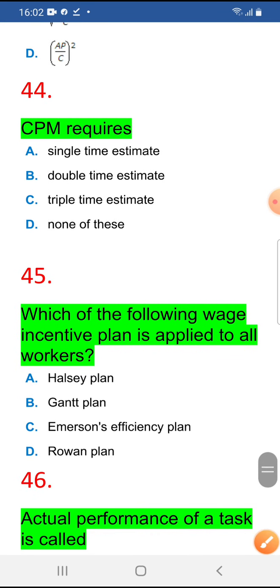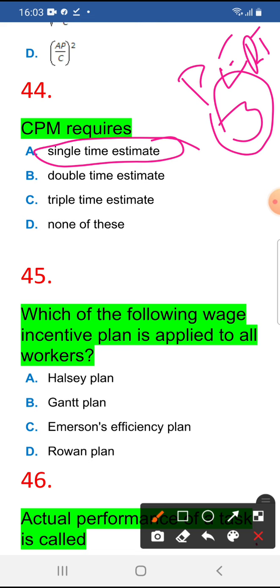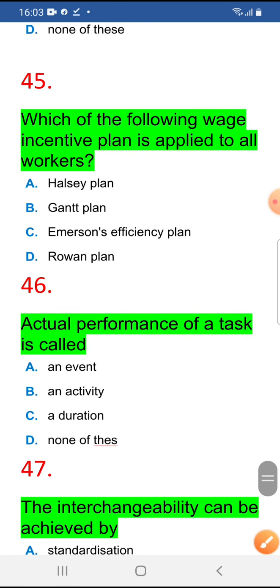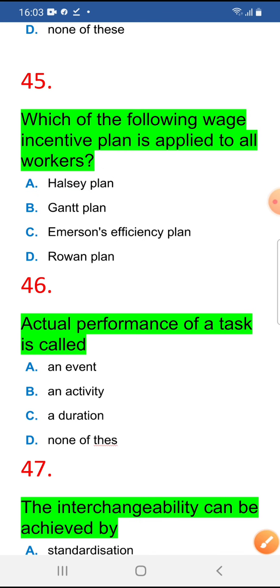CPM requires single time estimation. PERT requires three time estimates. CPM only one. Which of the following wage incentive plans is applied to all workers? 45 is A, that is the HALC plan. So the HALC plan is applied to all workers. Okay, 45 is A. Next 46.